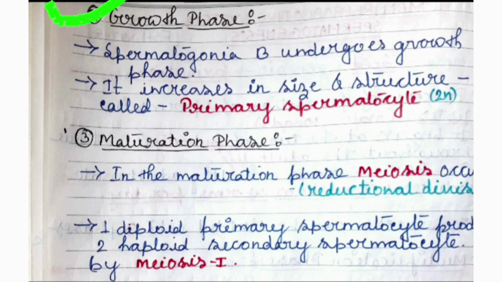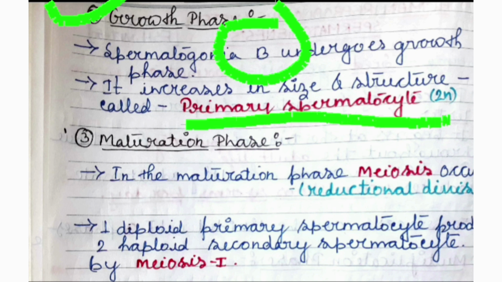During this phase, spermatogonia B increases in size and structure. This also occurs mitotically, and then spermatogonia B produces a diploid intermediate cell called the primary spermatocyte, that is diploid. That means it has 46 chromosomes and there is no reduction in the number of chromosomes.